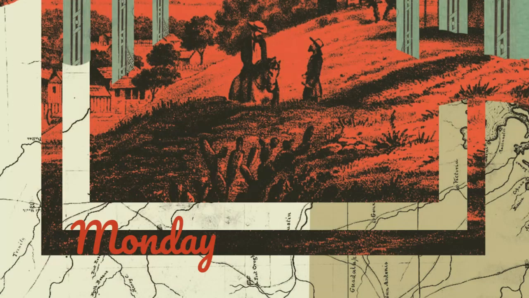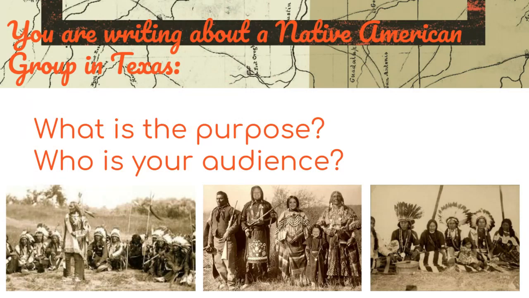So for Monday, what you need to get done, you're going to be writing about the Native American group in Texas. What is your purpose and who is your audience? That's the first thing that I think about when I start writing. My purpose is either to persuade, inform, or entertain. If I'm telling you about a Native American group, it should be to inform you or to teach you something. Your audience, that's who's going to read this.